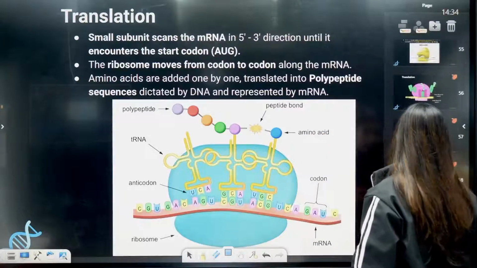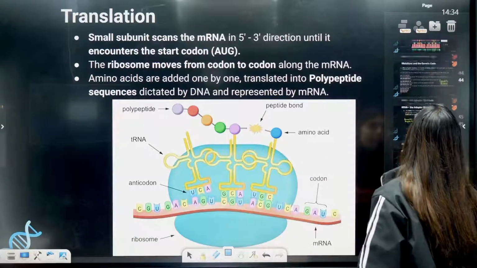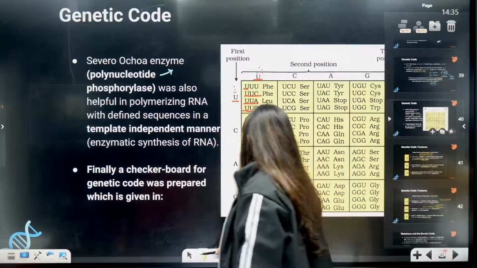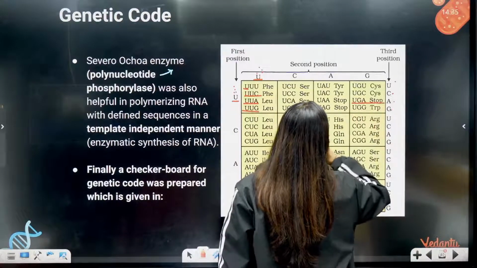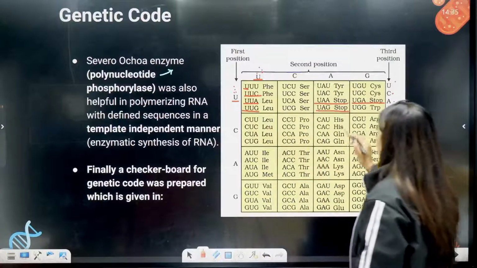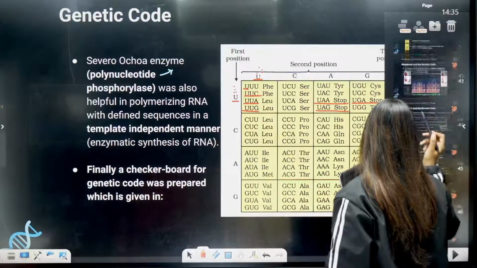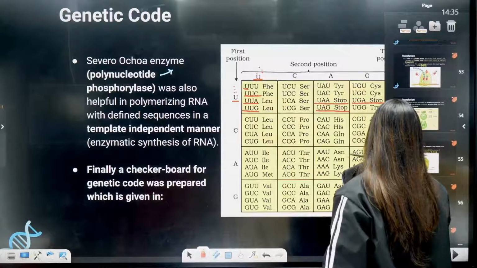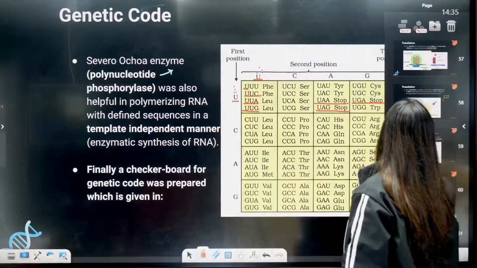Now students, here one more thing I'm going to tell you. You have to learn all the three stop codons. The stop codons are UGA, UAG and UAA. So UAA, UAG and UGA, these are the three stop codons. Stop codons you have to know by heart. Okay, now this is done.